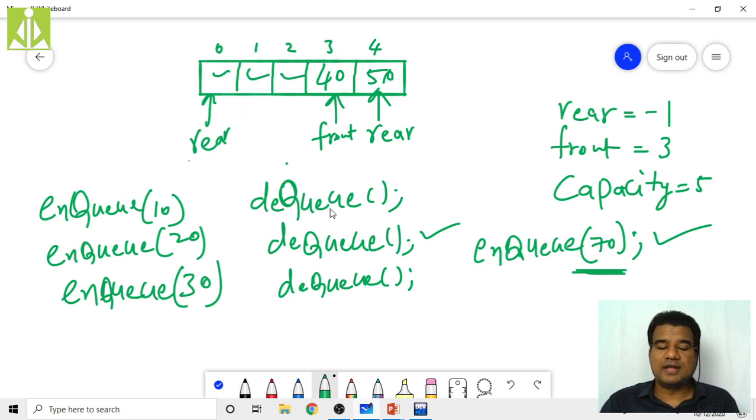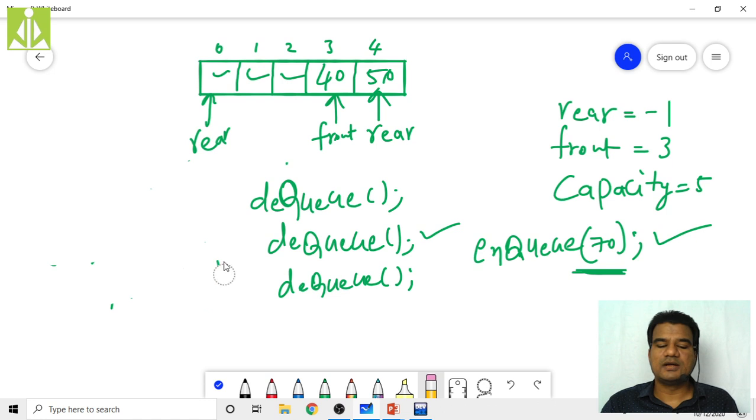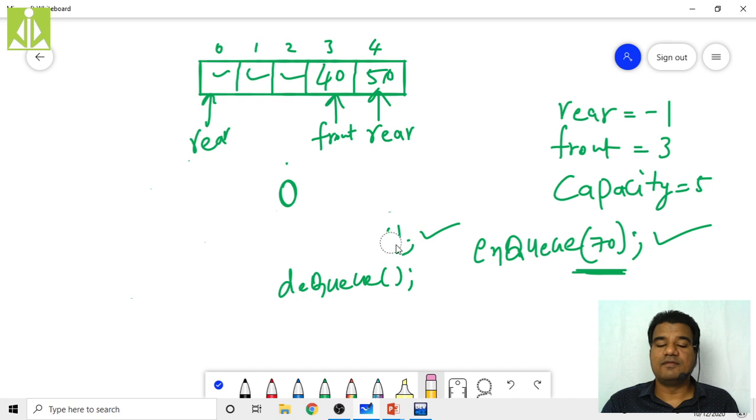So we have done this simply by taking the circular queue concept. I will show you how that circular queue functions and how insert operations, NQ operations, can be performed even when the queue is full. Let me just rub out this entire thing.